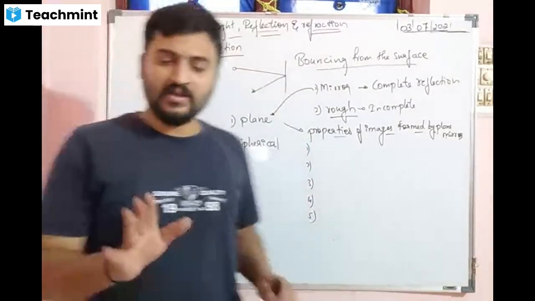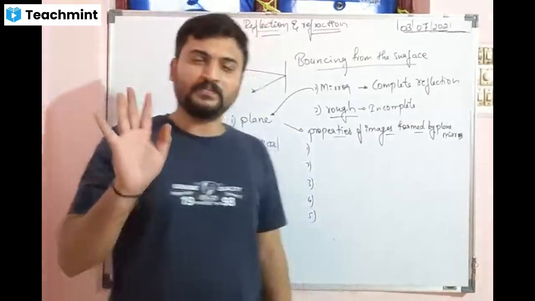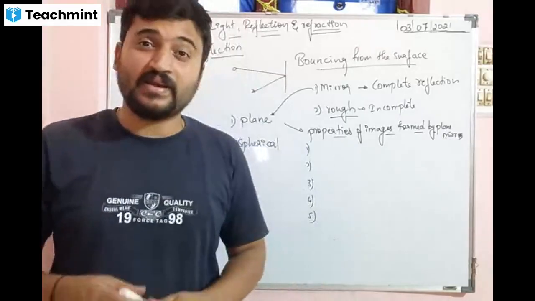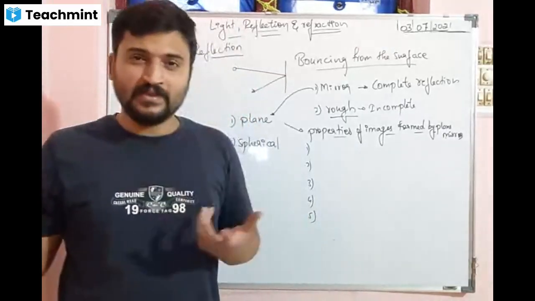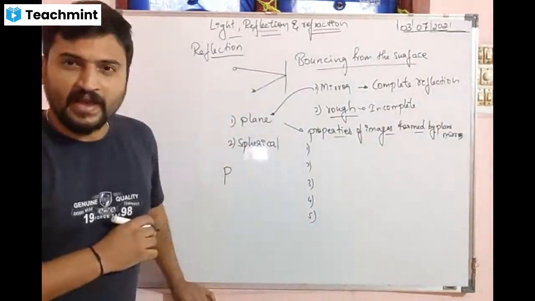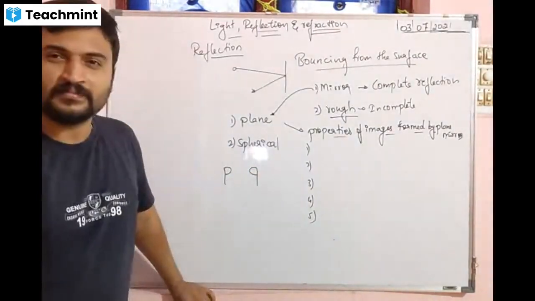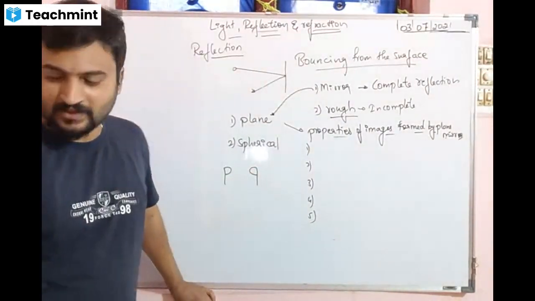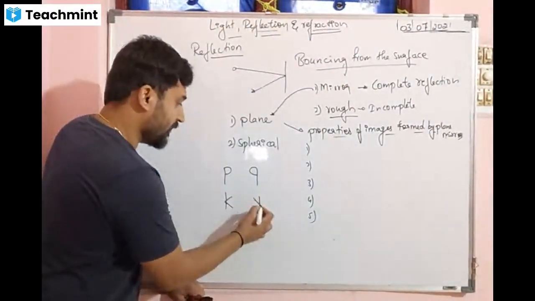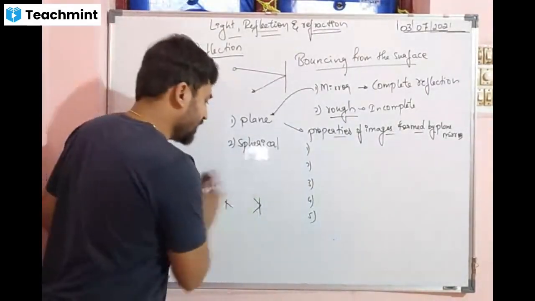Next, if I lift my right hand in the mirror, what will my image do? Left hand. That is called as lateral inversion. If I write P and hold it in front of a mirror, do you think it looks like this? Yes, sir. This is called as lateral inversion. If I write K in the mirror, it shows like this. These are called as lateral inversion.